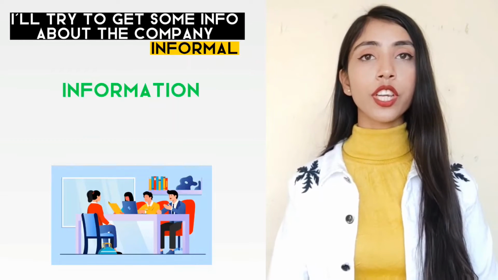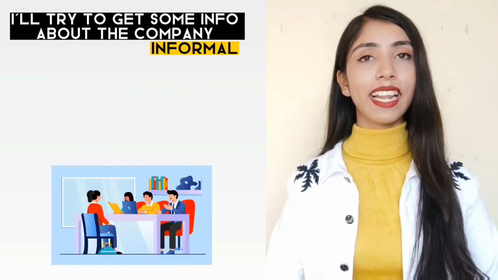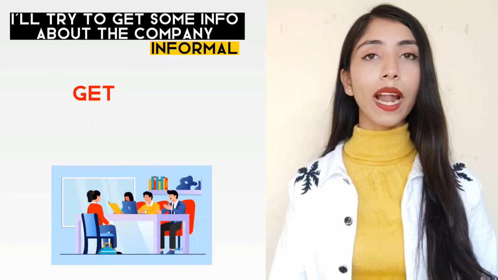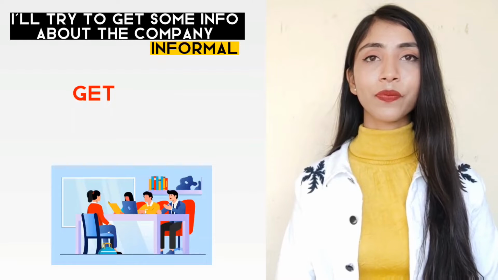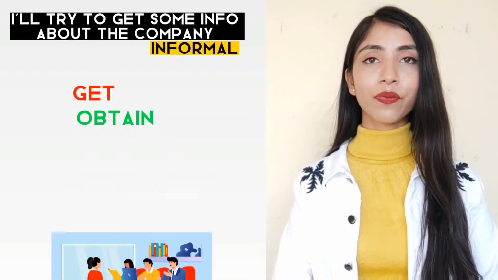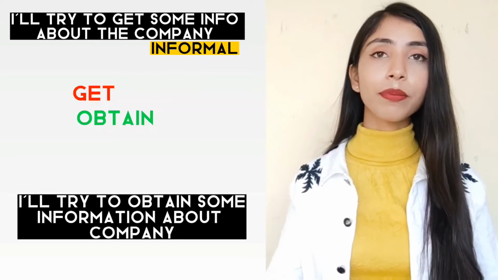Instead of information, we use info and it is informal. But there is another reason. Instead of get, I can use better alternatives in formal English, like obtain. So our sentence becomes, I'll try to obtain some information about the company.